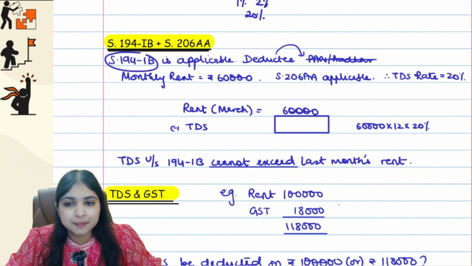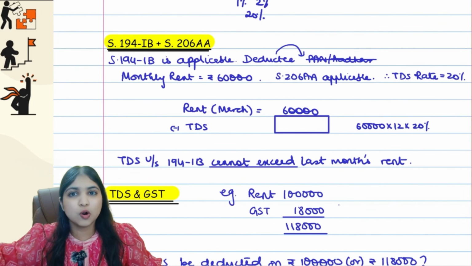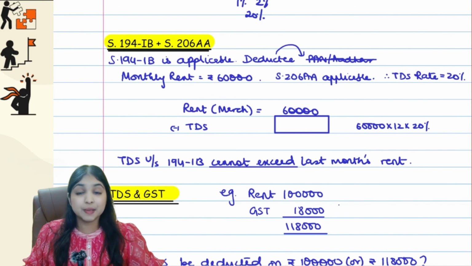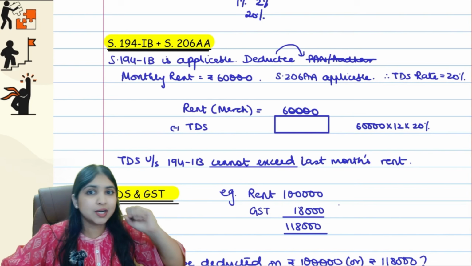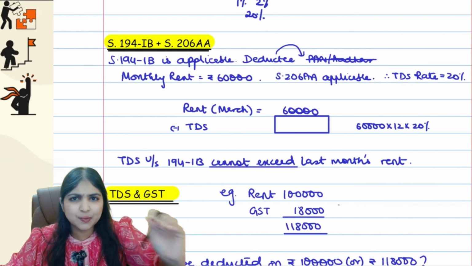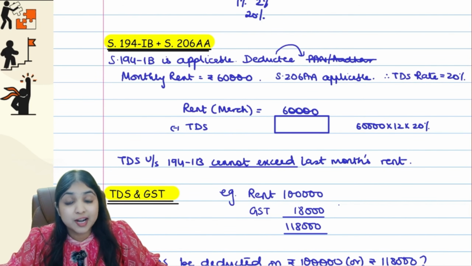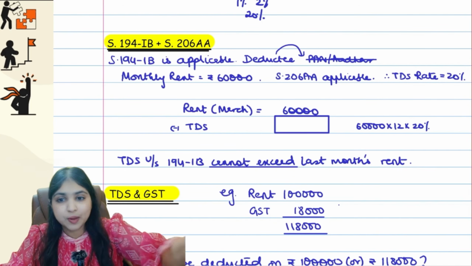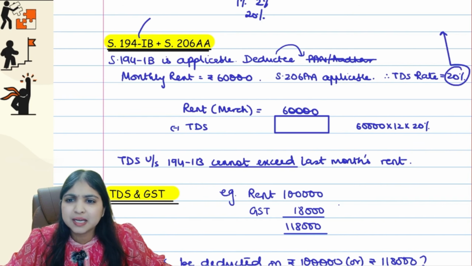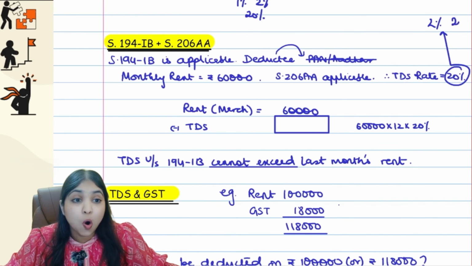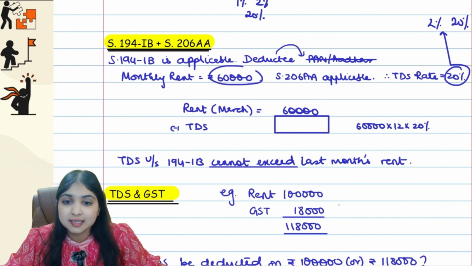See 194IB, let's say 194IB is applicable. I have 4 checkpoints. Let's say all the 4 checkpoints are fulfilled. When do you think about 194IB? First of all, if it is rent, but 194I is not applicable, then you think about 194IB. Let's say the deductee is neither giving PAN nor giving Aadhaar, which means 194IB is applicable, and 206AA is also applicable. So what will be the TDS rate now? The TDS rate will be whatever is the applicable rate in that section, which is 2%, or 20%, whichever is higher, obviously 20% guys. And let's say the monthly rent is 60,000 rupees.